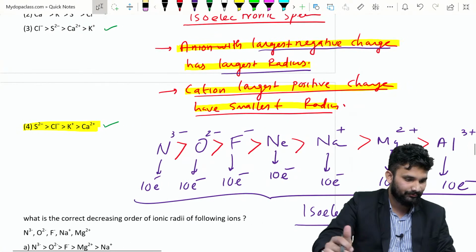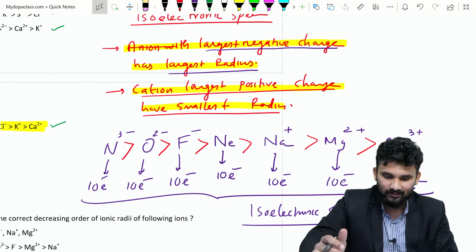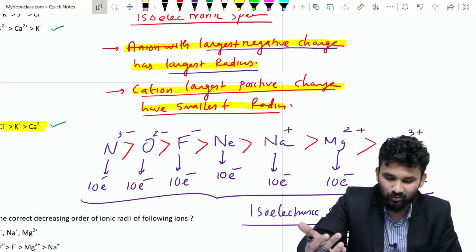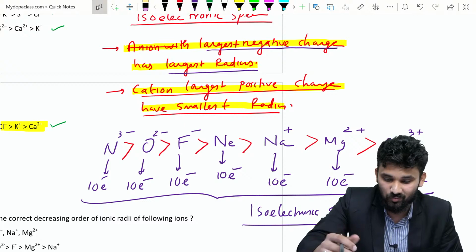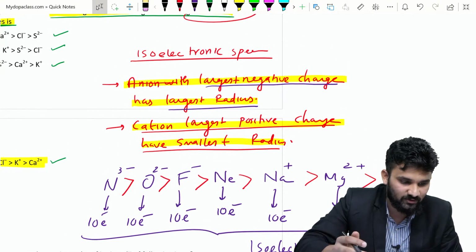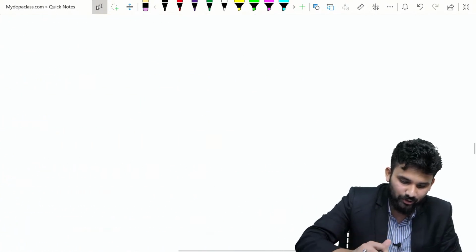Are you okay? Yes, I think you will get an idea how to solve this problem. The idea is that the anion with the largest negative charge has the largest radius, and the cation with the largest positive charge has the smallest radius. This is used only for isoelectronic species. Yes, I will show you another question.